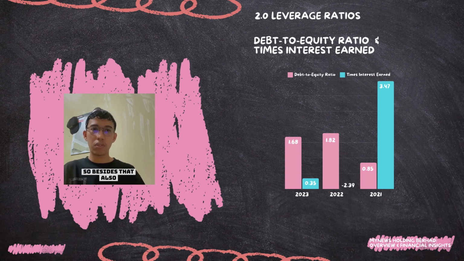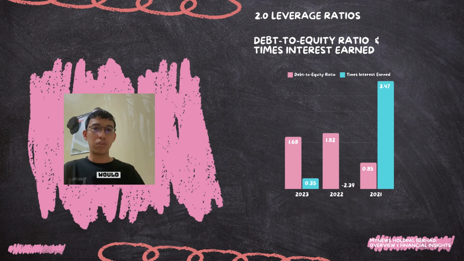Besides that, the negative TIE ratio in 2022 signals unsustainable financial pressure.